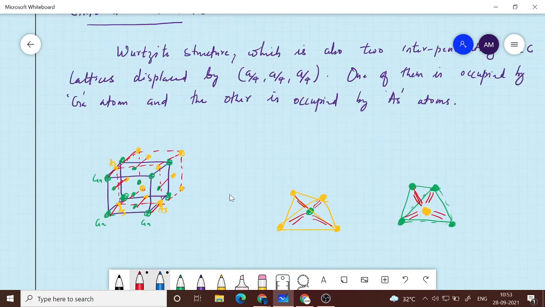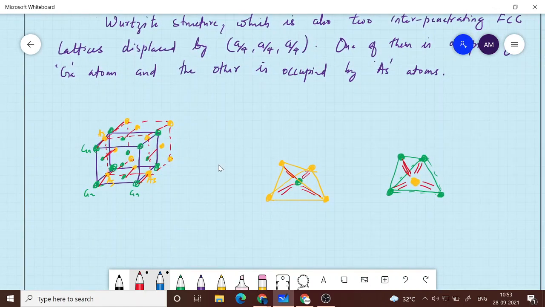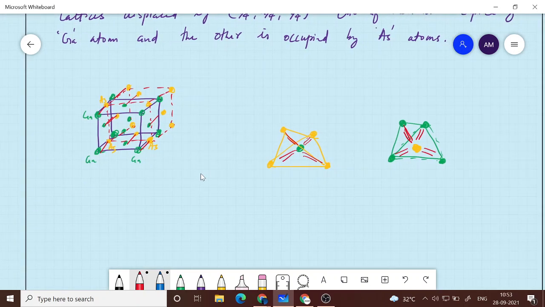So these are the most popular: germanium, silicon, gallium arsenide, and in a similar way you can discuss other materials also. Most of them fall under the cubic lattice system, and in the cubic lattice system we have the FCC lattice system, and in FCC we have each lattice point having 2 atoms, which are called basis atoms.